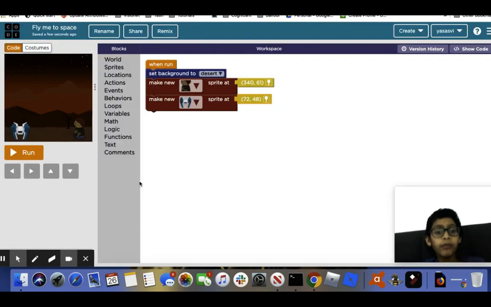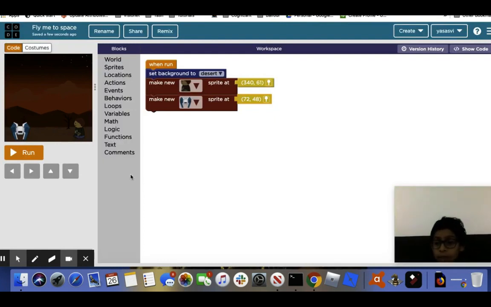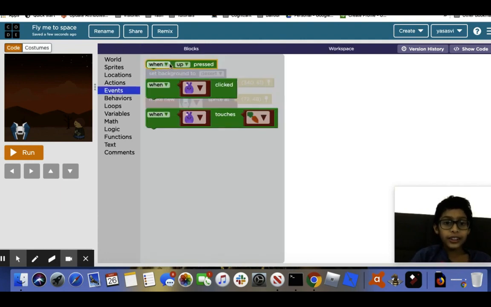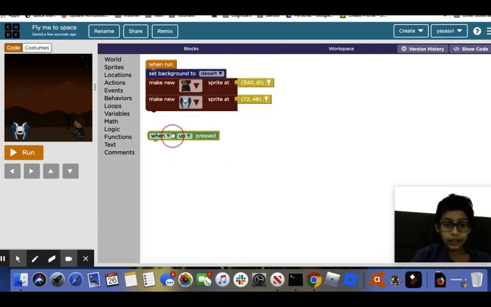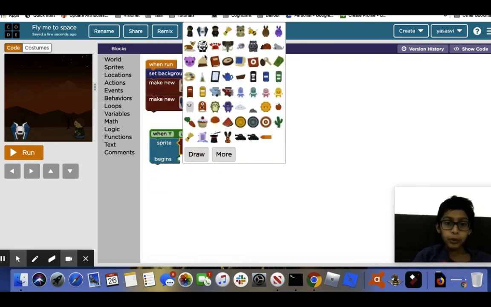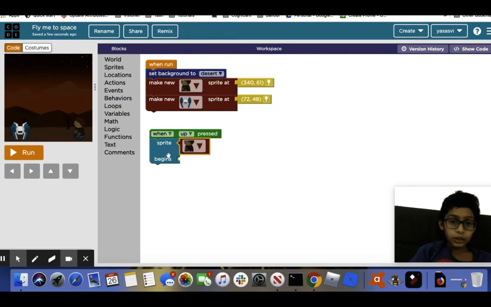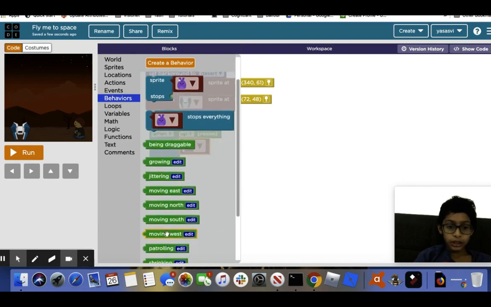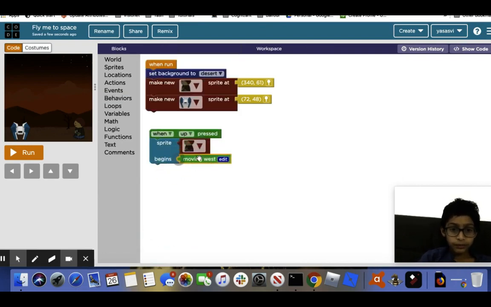So now we have to use events as our setup is done. So we're going to events and use the when key pressed event. We're going to keep it as up. Now what we do is go into behaviors and do sprite begins. So we want the boy to begin moving west. So we can just do that right here.